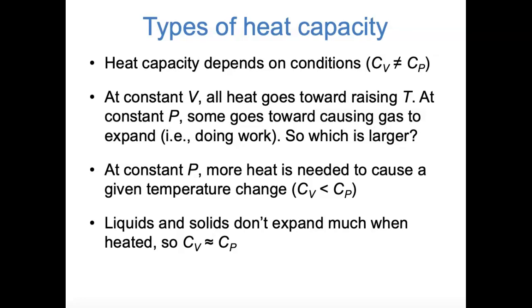This distinction is mostly important for gases because gases expand a lot when they're heated up. Because the volume of a liquid or a solid doesn't change very much when it's heated up, the constant volume and constant pressure heat capacities of liquids and solids are nearly the same as each other. I'd like to take the example of a monatomic ideal gas and think about how different these different kinds of heat capacity actually are.